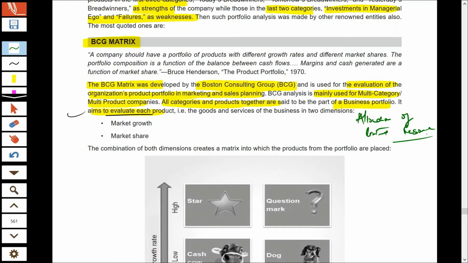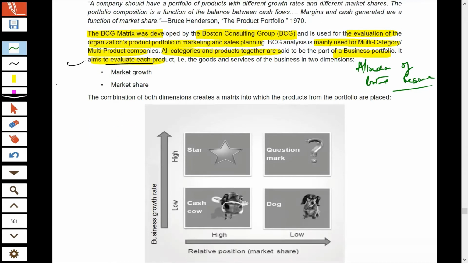And you can come to know about the performance of each and every product of your portfolio only on the basis of analysis. BCG is one of the tools with the help of which you can analyze your product portfolio and ultimately decide which business should receive a high amount of investment and which should receive less. So the important decision that BCG helps you to take is allocation of your limited resources.